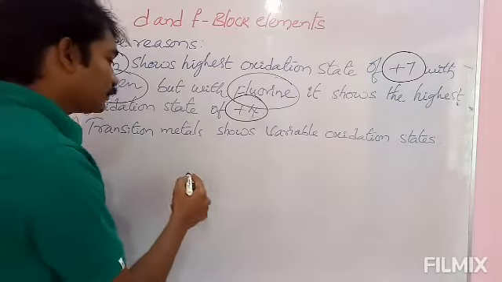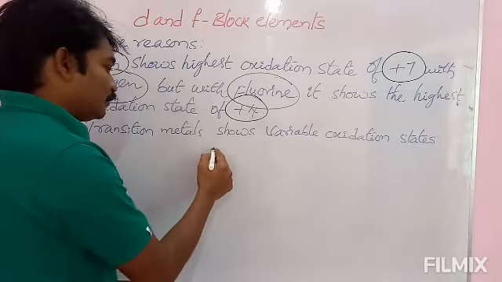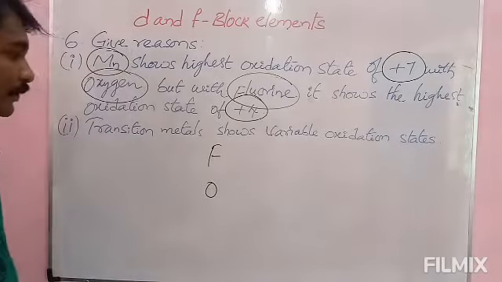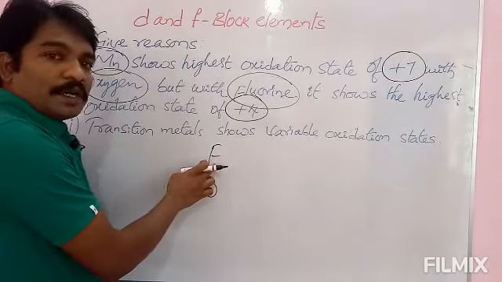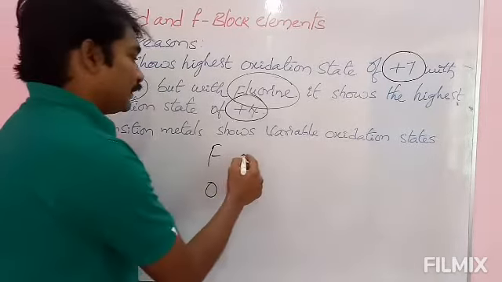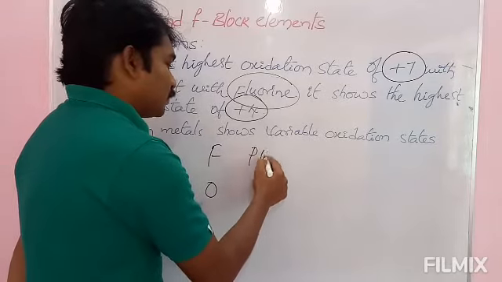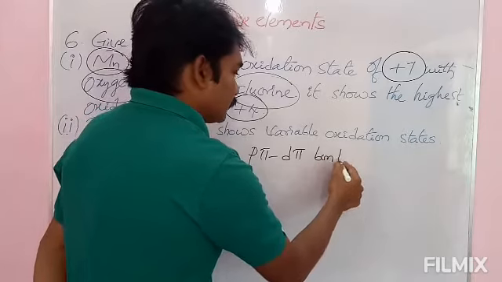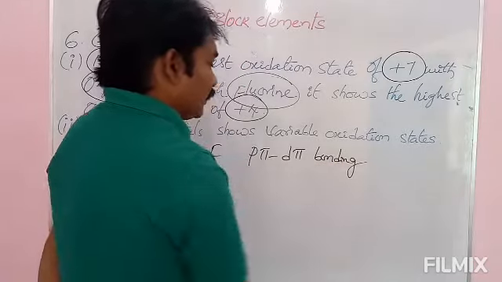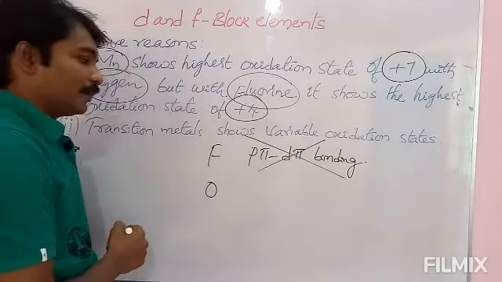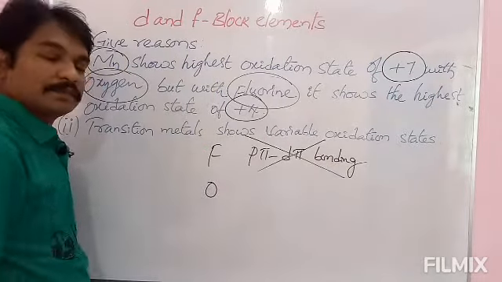See here, manganese shows the highest oxidation state of +7 with oxygen, +4 with fluorine. Let us see. See here, fluorine, oxygen, both are there. Because of small atomic size of fluorine, manganese is not showing p-pi-d-pi bonding. P-pi-d-pi bonding is not there between manganese and fluorine.